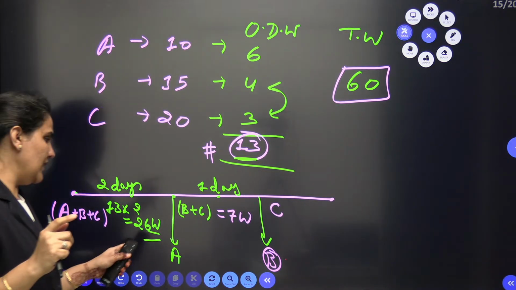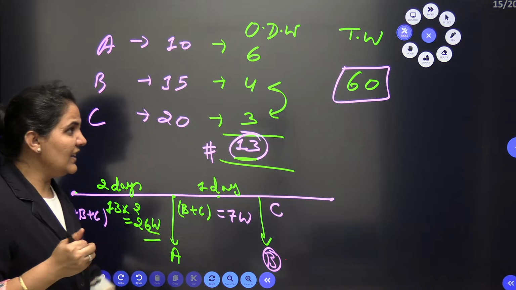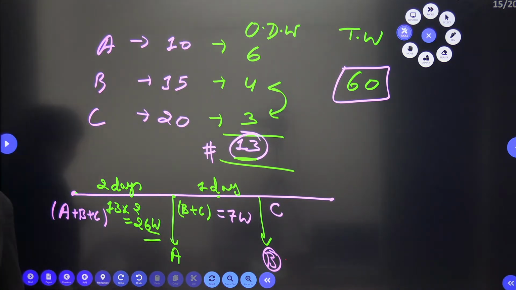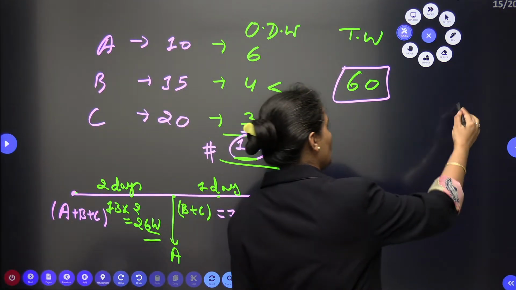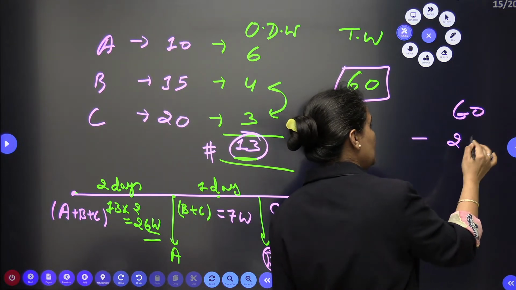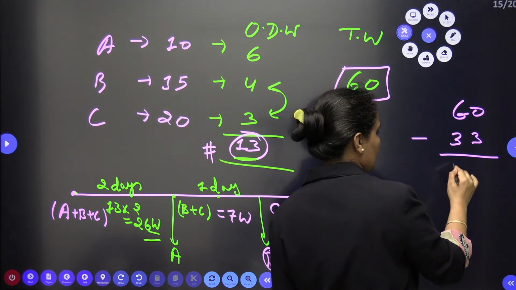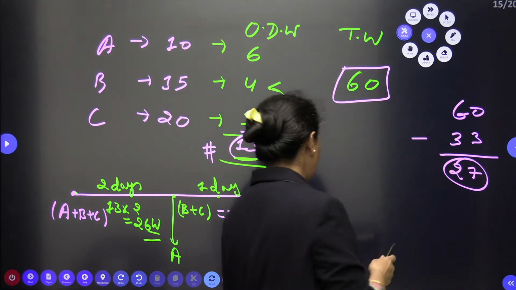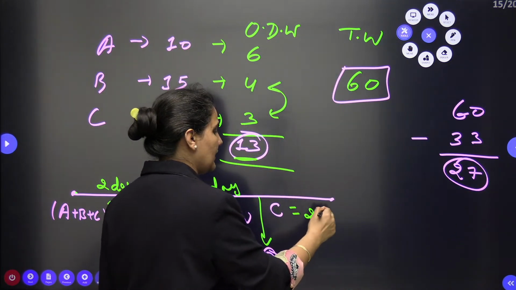So till now 26 plus 7 is done, and we need to go with the 60 work. So till now 33 work is done. Total work is 60, and the done work is 33. So the remaining work is 27.